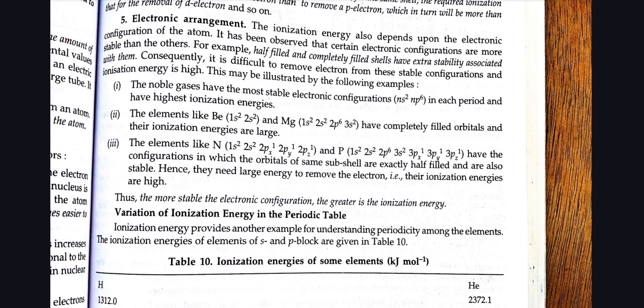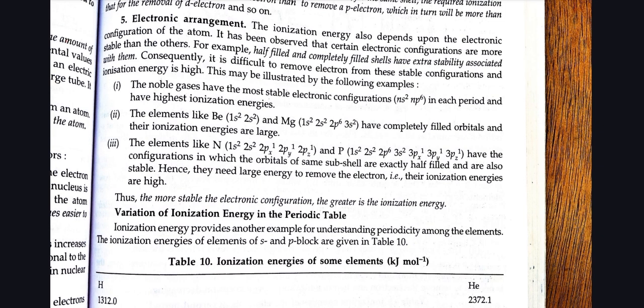The noble gases have the most stable electronic configuration in each period and have the highest ionization energies. The elements like beryllium, 1s2 2s2, and magnesium, 1s2 2s2 2p6 3s2, have completely filled orbitals and their ionization energies are large.